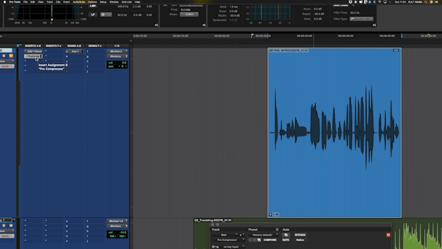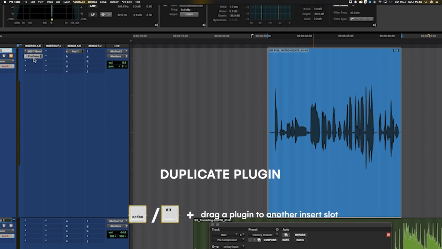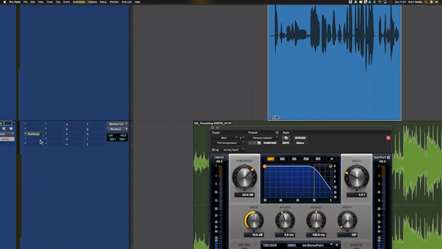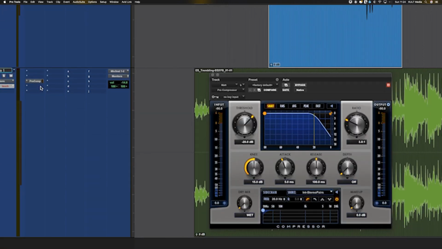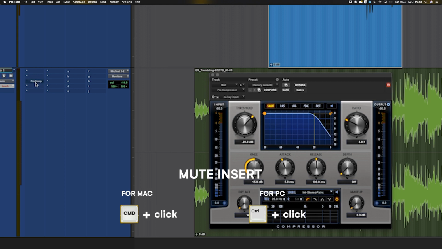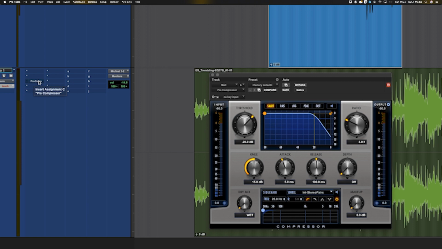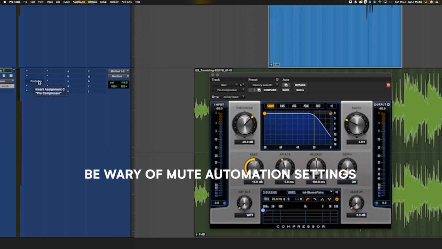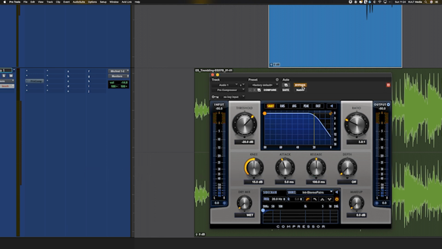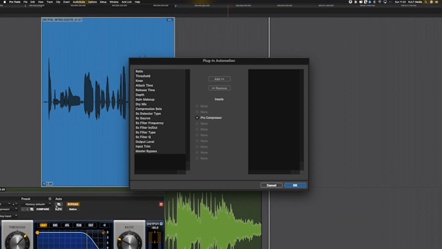Some little shortcuts while we're here. If you hold down Alt and drag any plugin to another insert slot, it will duplicate it, and that works across channels as well. If you hold down Command and click or Control and click, it will mute the plugin. Now be wary that if you've got mute automated and you do this whilst you're playing and you've got an automation mode on, you will record that data of turning a mute on and off. So just be wary of that.